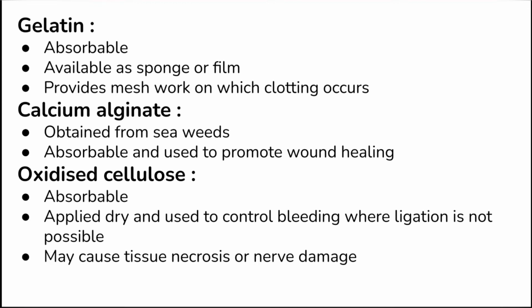So the next local hemostatic is calcium alginate. It is obtained from seaweeds, and this is again absorbable and it is used to promote wound healing. Wound healing is again by clotting and healing. The next local hemostatic is oxidized cellulose. Oxidized cellulose is absorbable. It is applied dry and it swells up and forms a clot. It is used to control bleeding of capillaries where ligation is not possible. Ligation means joining. It may cause tissue necrosis or nerve damage.